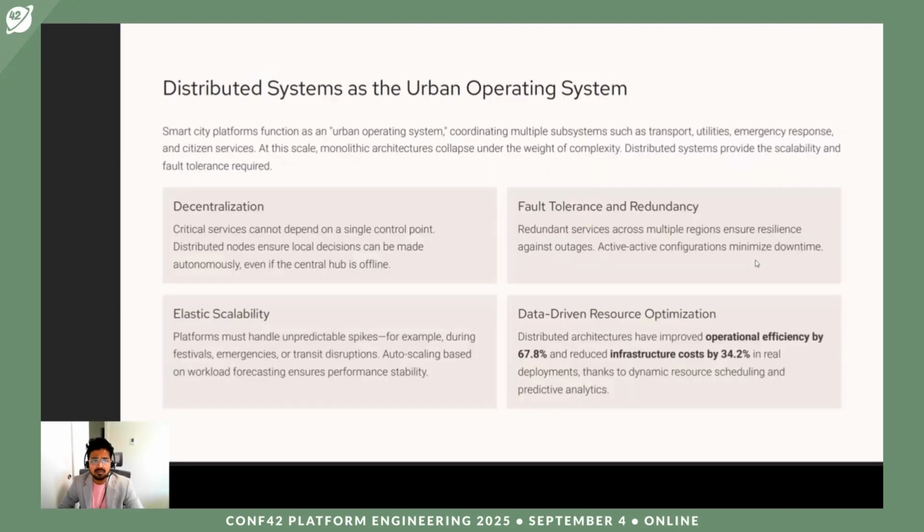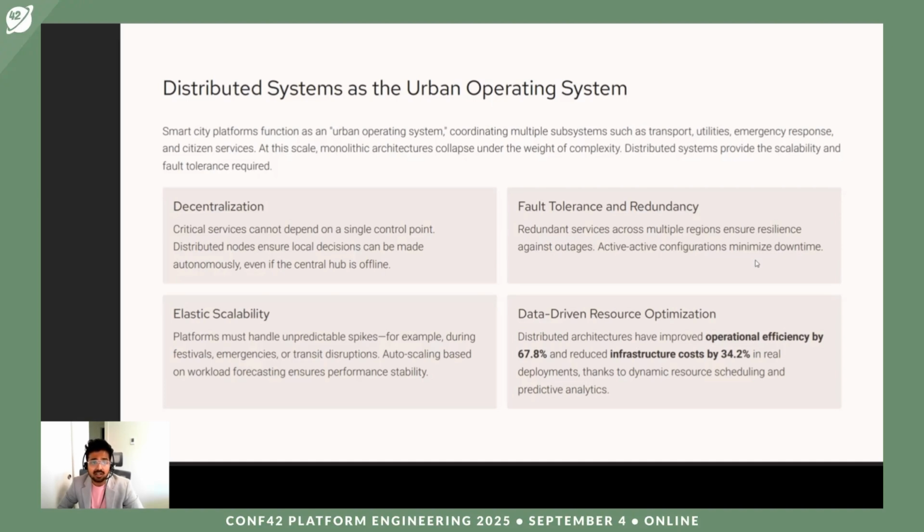Now, the distributed system as the urban operating system. It comprises four different pillars, which include decentralization, elastic scalability, fault tolerance and redundancy, and data-driven resource optimization. A smart city platform functions as an urban operating system, coordinating multiple systems such as transport, utilities, emergency response, and citizen services. At this scale, monolithic architecture collapses under the weight of complexity, and that's when the distributed system comes to provide the aid.